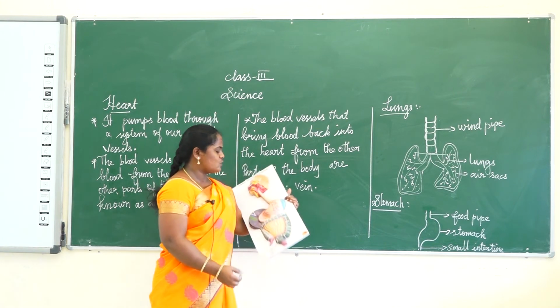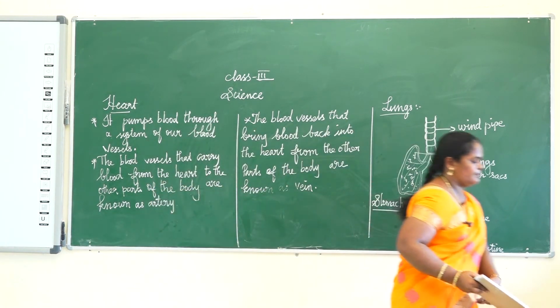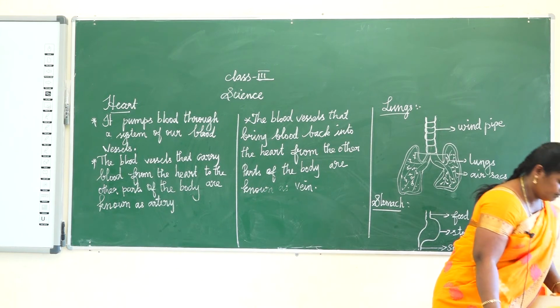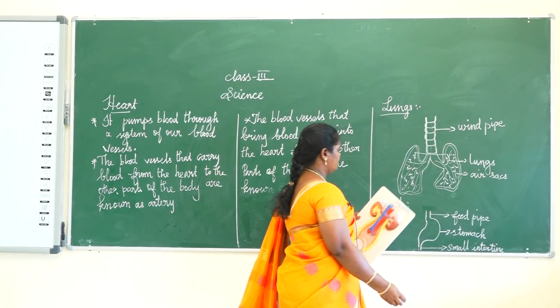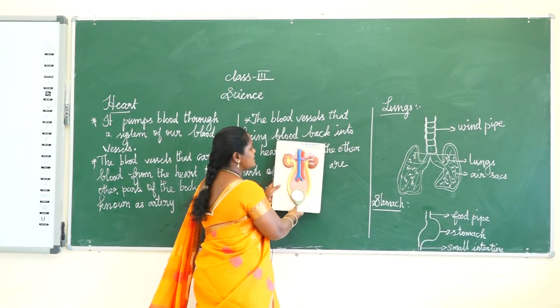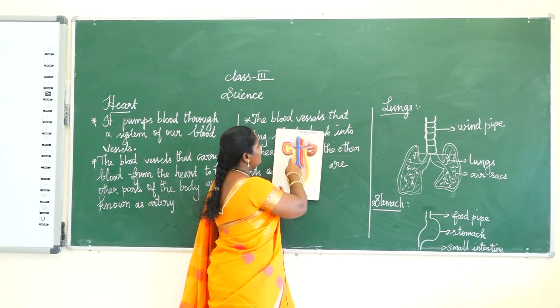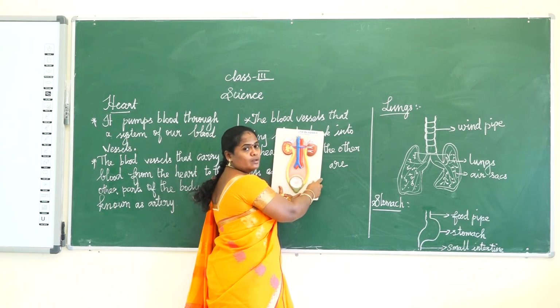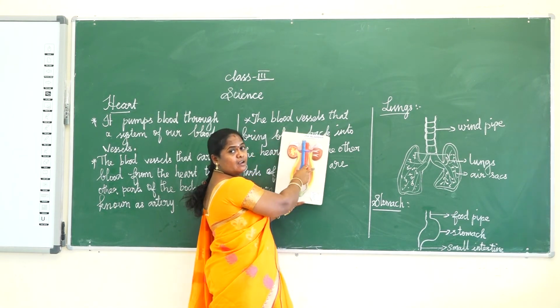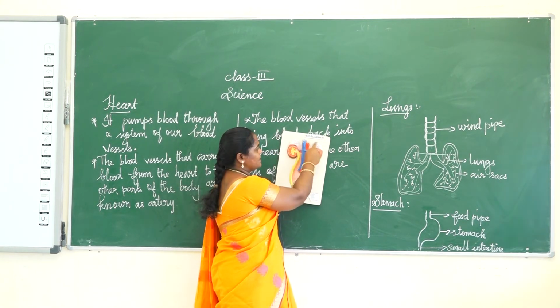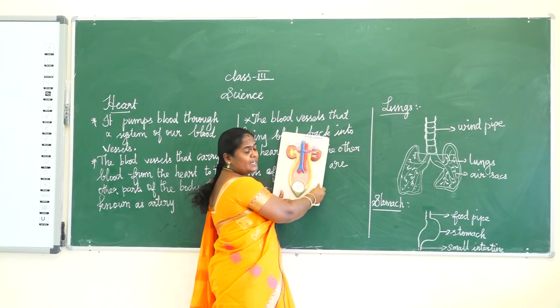And then next one is our kidney. This is our kidney. The bean-shaped kidneys are located in the abdominal region.